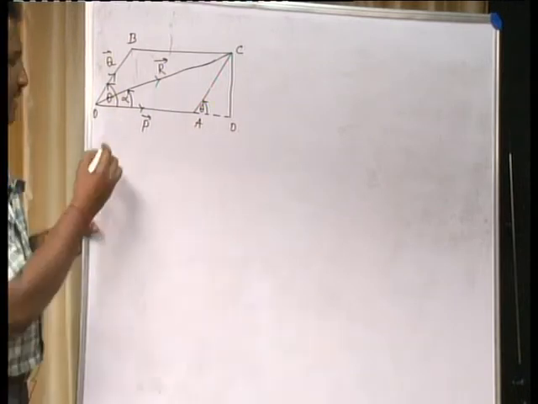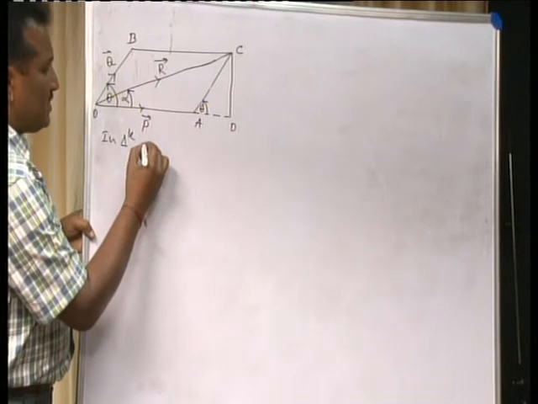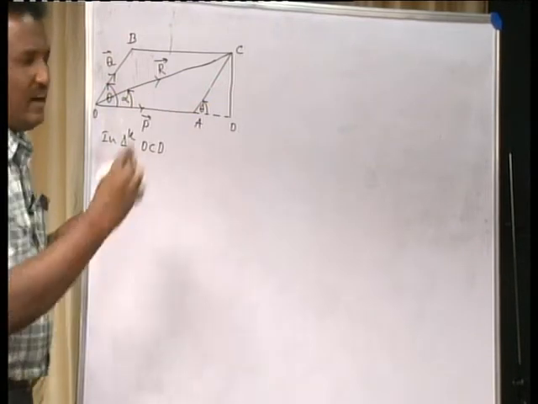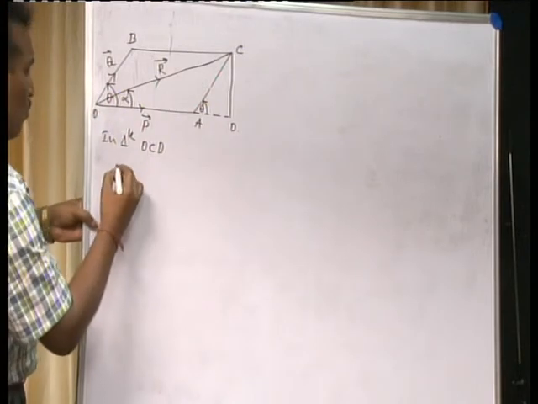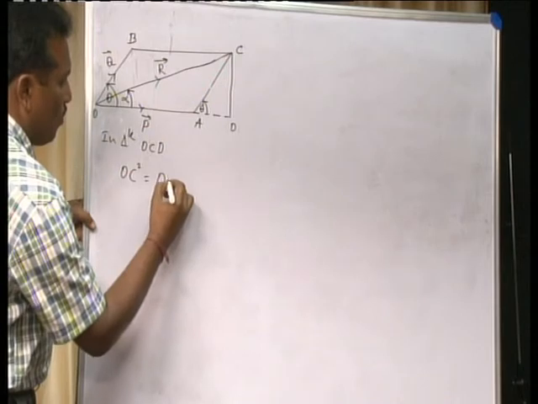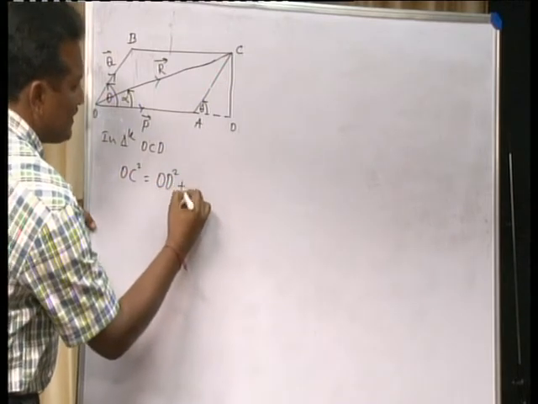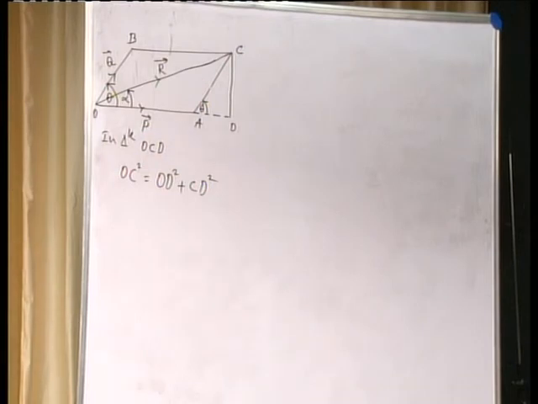So let us consider the right angled triangle OCD. In right angled triangle OCD, you can write OC square is equal to OD square plus CD square, according to Pythagoras theorem.